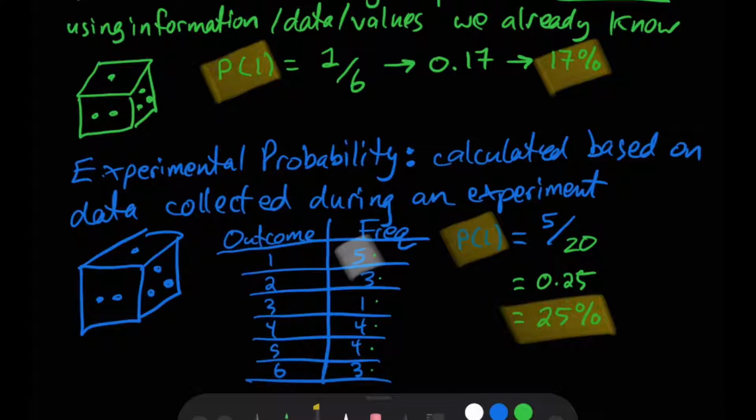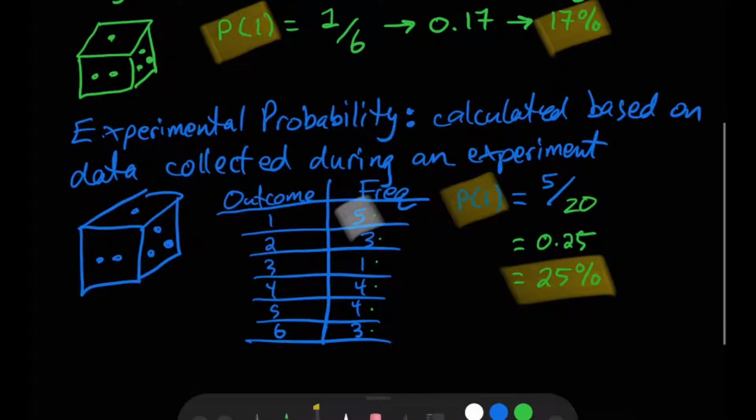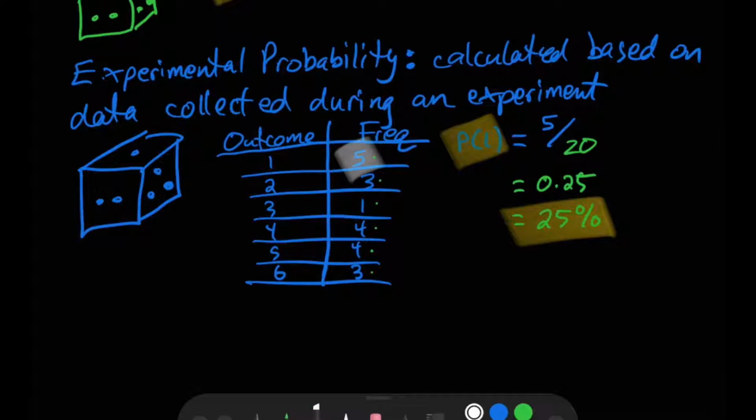No, it's not unusual for these two numbers to be different when I perform a low number of trials. I only rolled the die 20 times. I mean, that still takes a couple minutes, but ultimately that's not very many rolls in order to get a feel for the theoretical probability. So it's okay that they're different. That's just due to statistical fluctuation, and those are just the random everyday variables that affect the outcome of experiments and our event. So what could we do in order to help our experimental probability approach our theoretical probability?